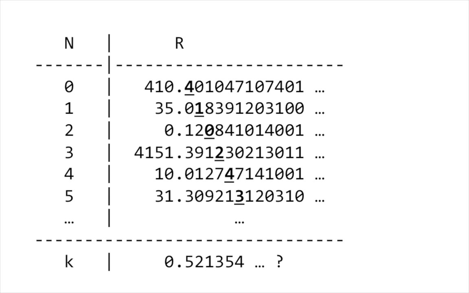Let's look at the first digit of the first real number, and then let's make the first digit of k be different from it. Let's take the second real number and make the second digit of k be different from it. In this case, I've added 1. And then so forth down the line, and do this for all the real numbers in this list.